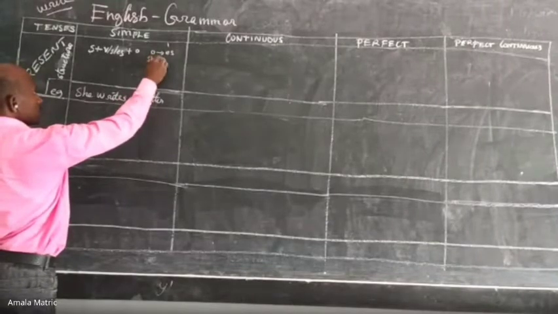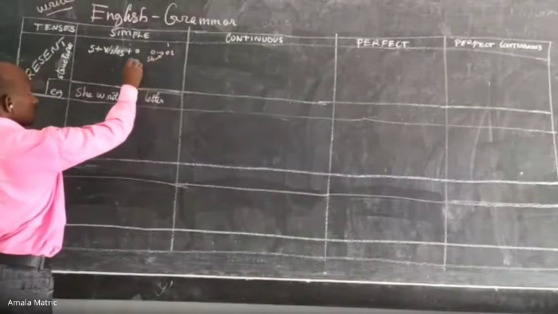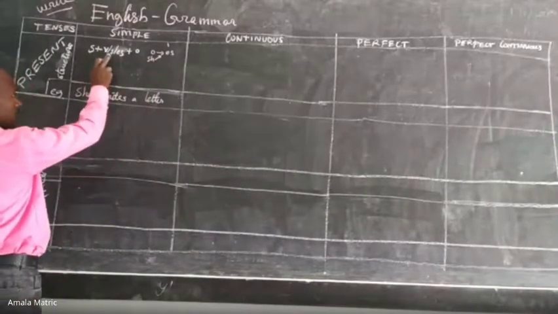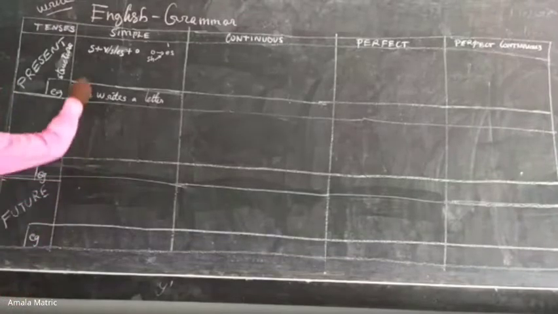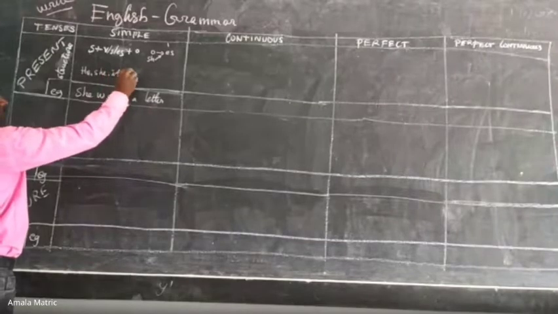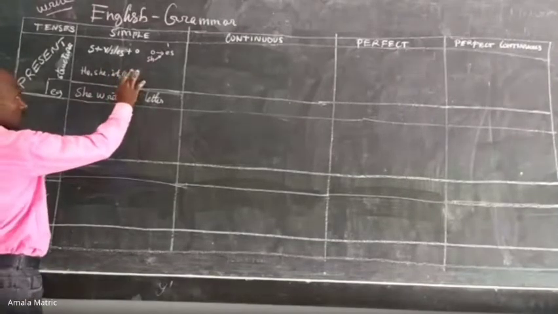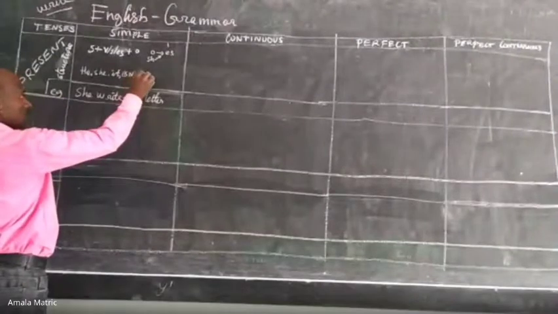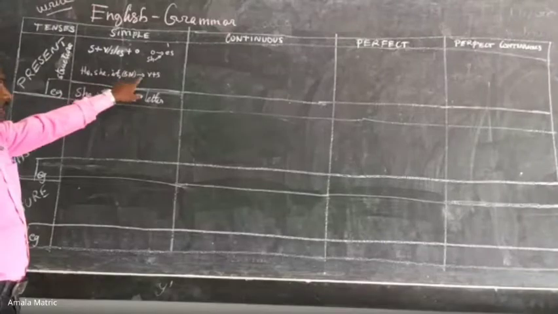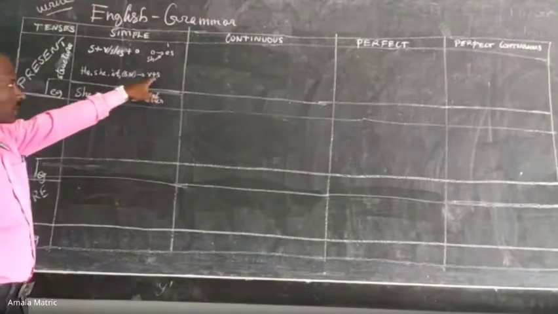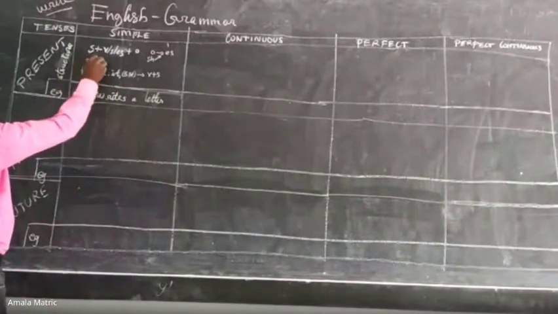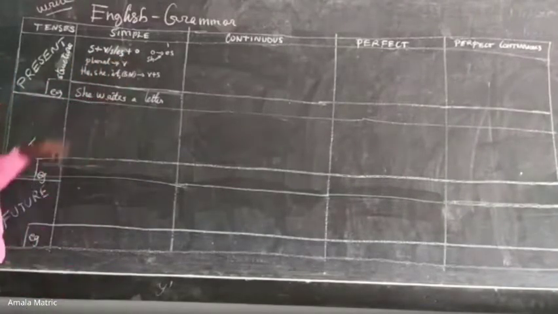Third person singular takes s: he, she, it, or any singular noun takes the verb plus s. And plural takes only the verb.